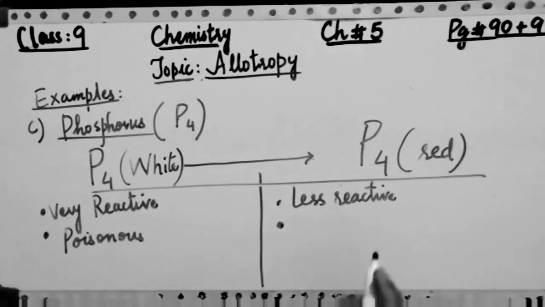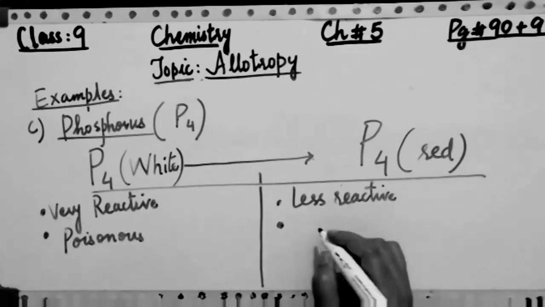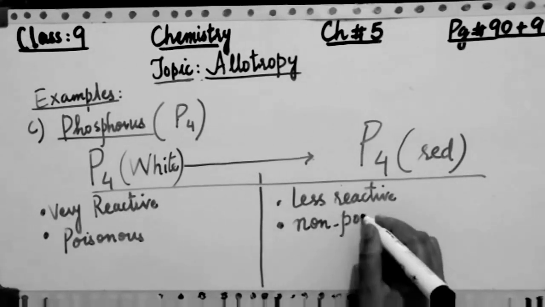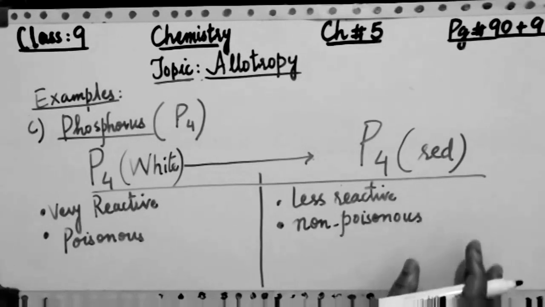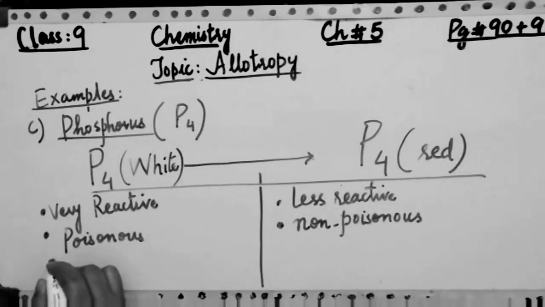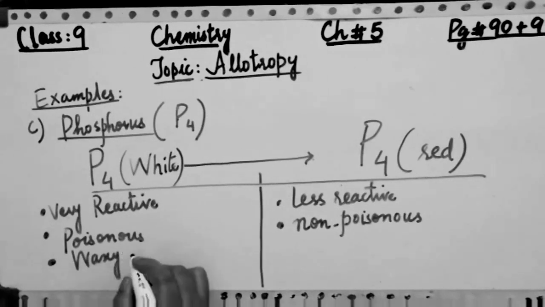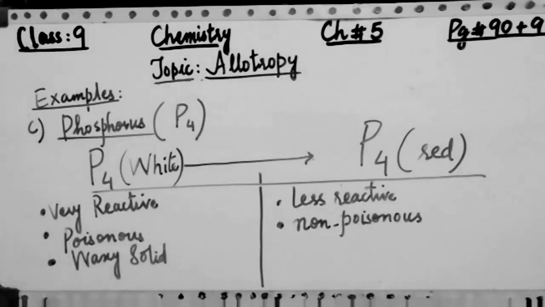It is not as poisonous as compared to white phosphorus. Even you have seen it in the powder form, the paste form of the matchstick as well. Red phosphorus, you must have seen it in matchsticks; in the matchstick, red phosphorus is used. Okay, the next point is related to white phosphorus.